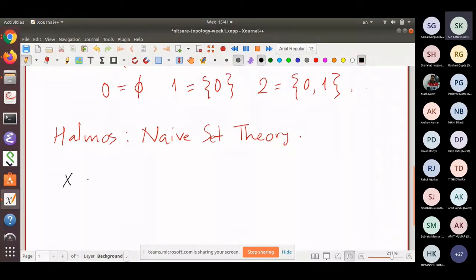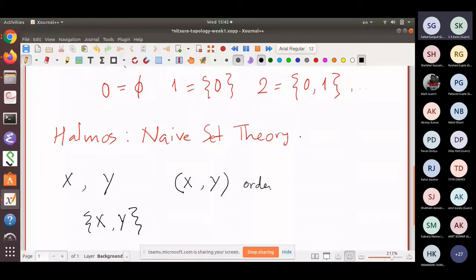So if X is a set, everything that we write is a set. X is a set, Y is a set. We have to make a new set. On the other hand, everybody knows there is a set {X, Y} whose existence is guaranteed by one of the axioms. This is a set whose only members are X and Y. But in this, there's nothing like the first fellow is X and the second one is Y. You want to make an ordered pair. This is ordered. You should be able to tell which is in the first place and which is in the second place.